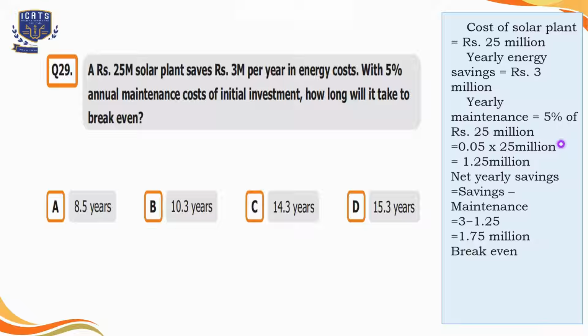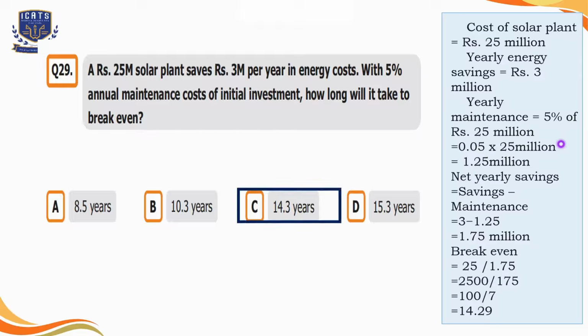Now to find out the break even or find out that how many years it will take to break even, we will divide the total cost, which is 25 millions, by the net yearly savings, which is 1.75 millions. After solving it, we get 14.29 years. So we will select 14.3 years because 14.29 is equal to 14.3 years.